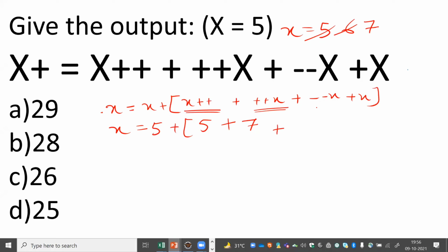We will apply the plus operator. Here we can see minus minus x. It is a prefix decrement operator. Prefix decrement operator means it will change the value first. It will become 6. Now we can use that particular value plus x. x is 6. So here we can see the output as 5 plus 7 as 12, plus 6 plus 6.